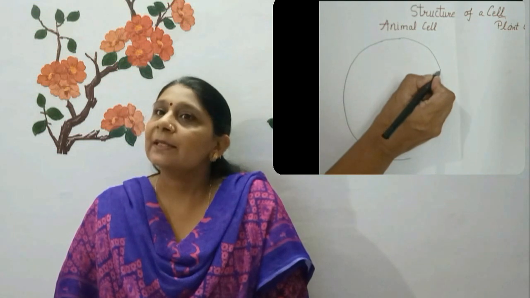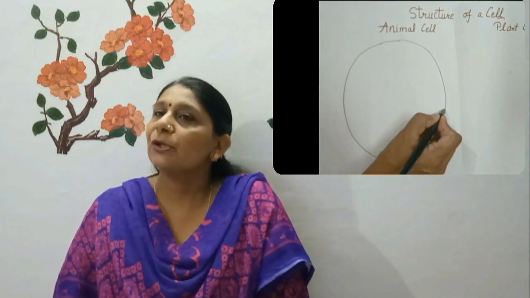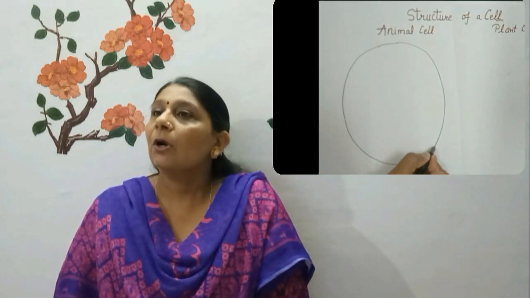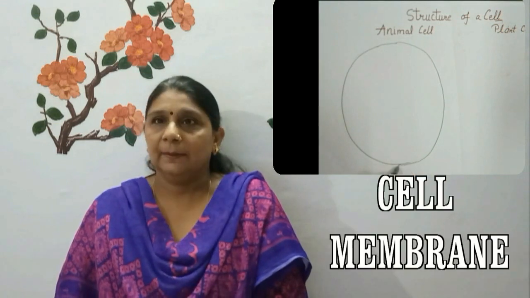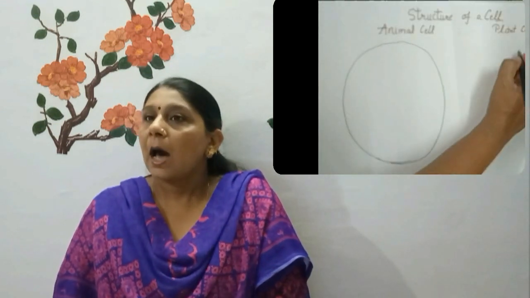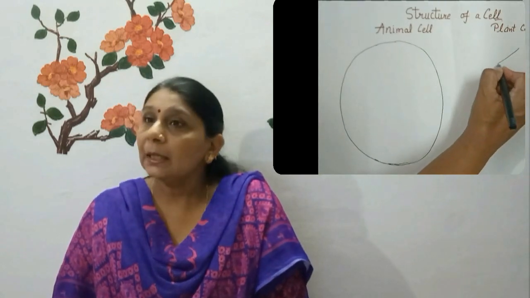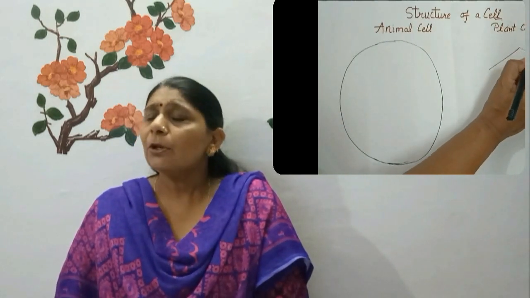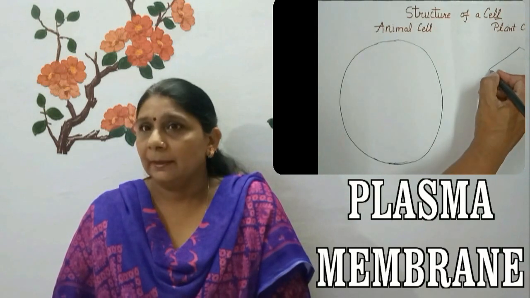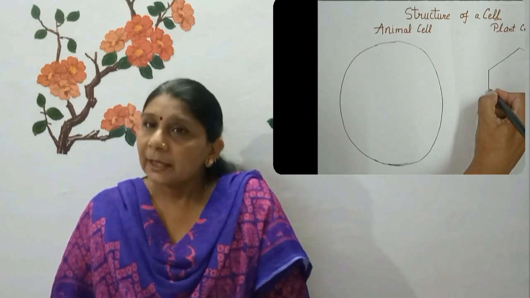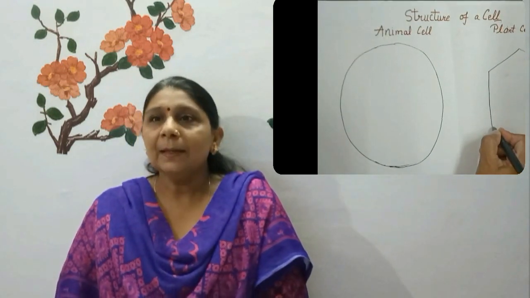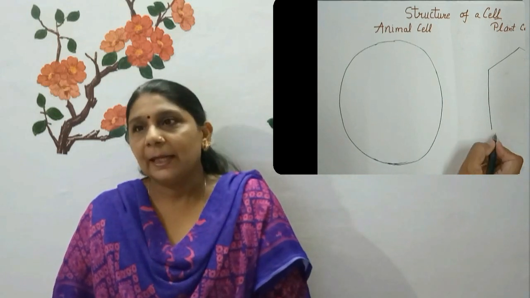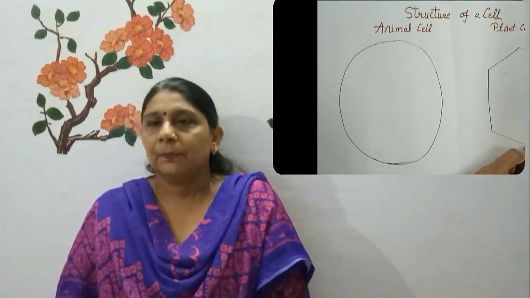Every cell is covered by a thin sheet of skin which is called cell membrane. The cytoplasm and nucleus are enclosed within the cell membrane. It is also called plasma membrane. It is the living part of the cell, thin, delicate and elastic.